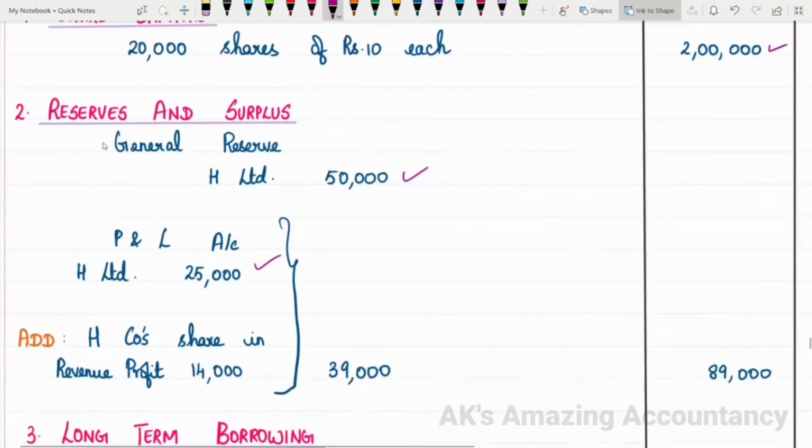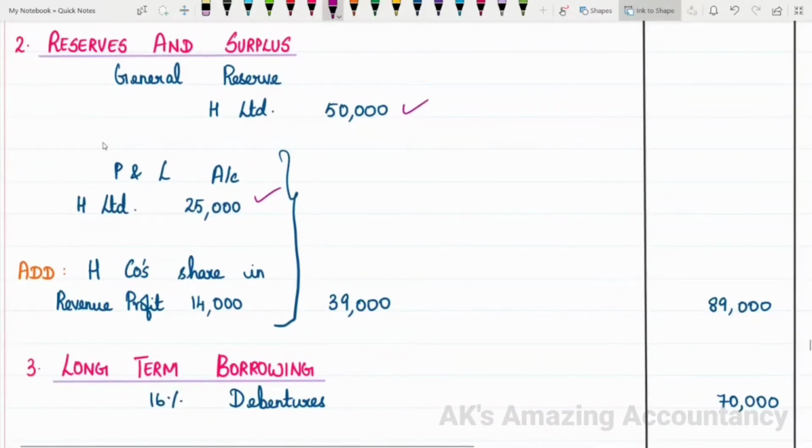In addition to the P&L account of H Limited 25,000, you have to add the holding company's share in revenue profit. How much is that? 14,000. So 25,000 plus 14,000 will give you 39,000.